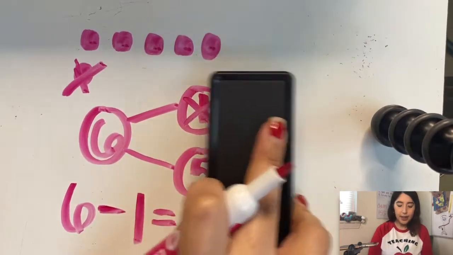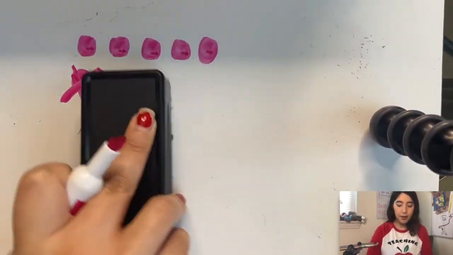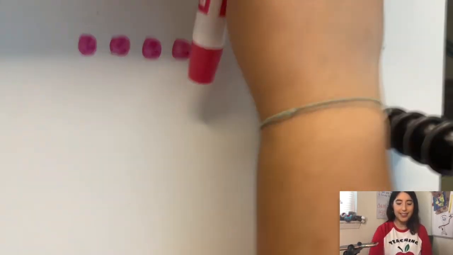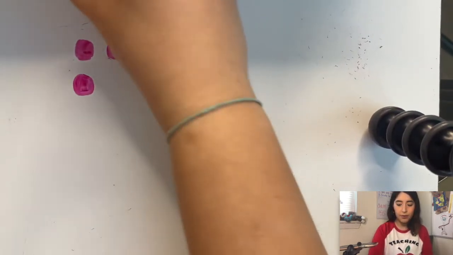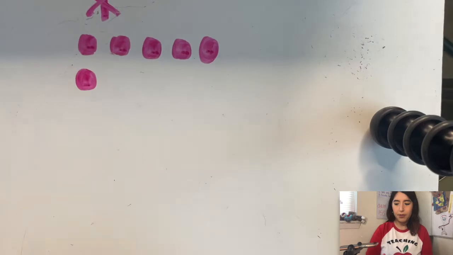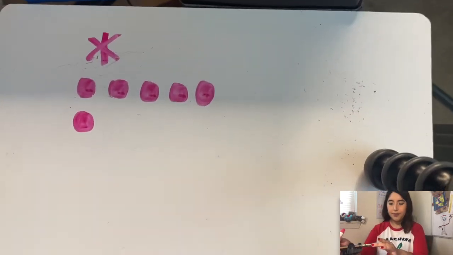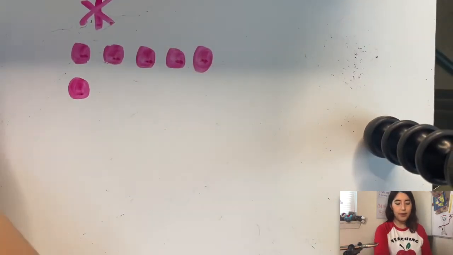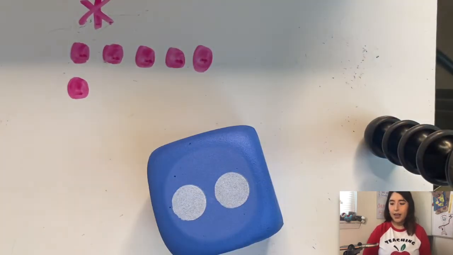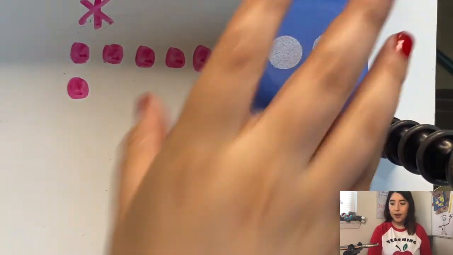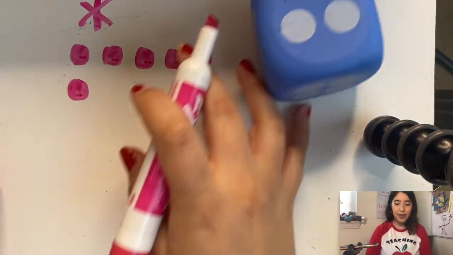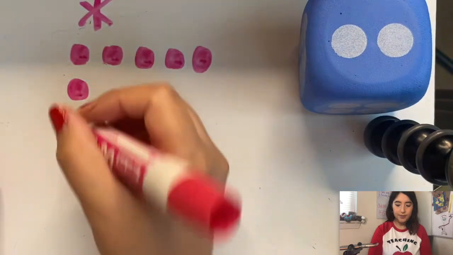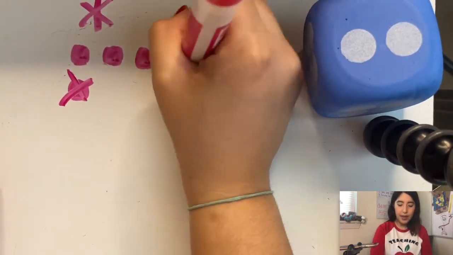Now let's try this game again. Let's hope I get a different number when I roll my dice. If not, we'll just roll again. So we already did 1. Let's have a little cross out up here of what numbers we've already done. Okay, ready? Rolling my dice again. I got 2. So I am going to cross out how many? 2. Very good. So I'm going to cross those out.